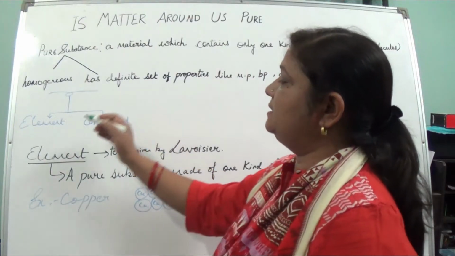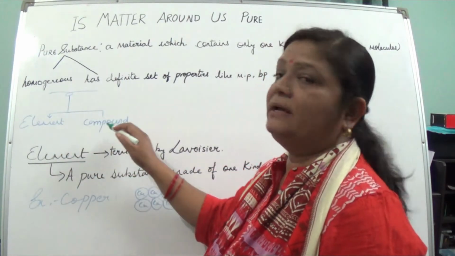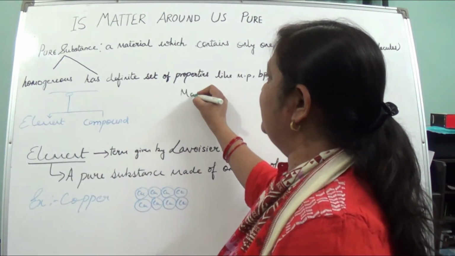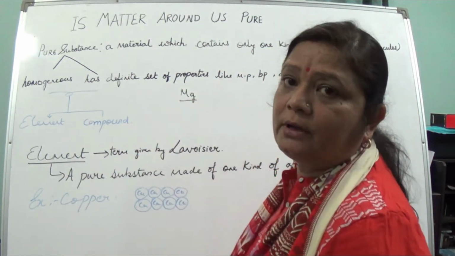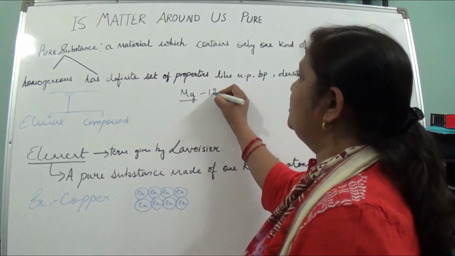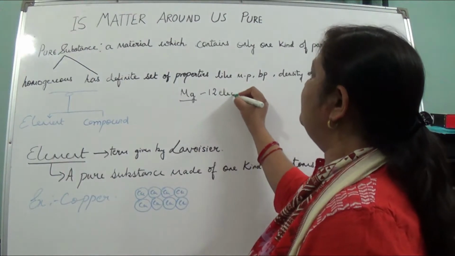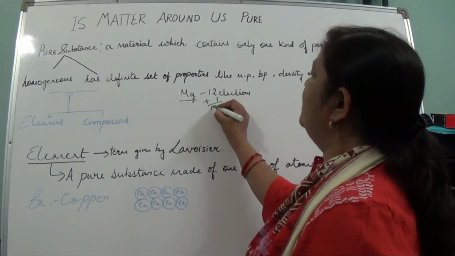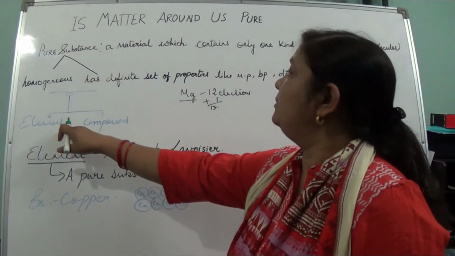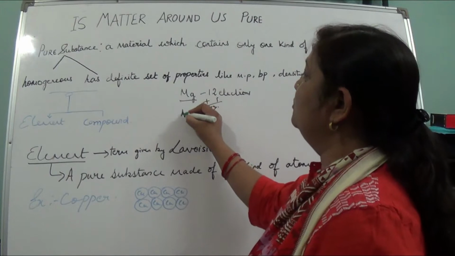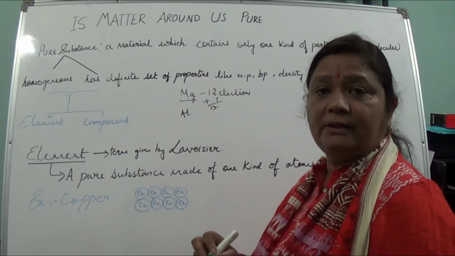So pure substances are divided into two: element and compound. If we are talking about elements, suppose the element magnesium, Mg is the symbol of magnesium. It consists of how many electrons? 12 electrons, isn't it? So if I am adding one more to it, it becomes 13. Will this element still be magnesium now? No. It is aluminium. Aluminium consists of 13 electrons.